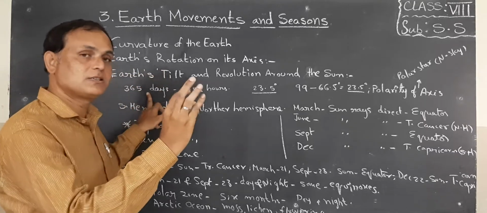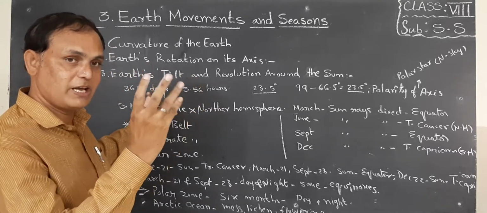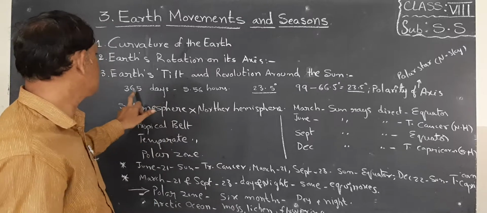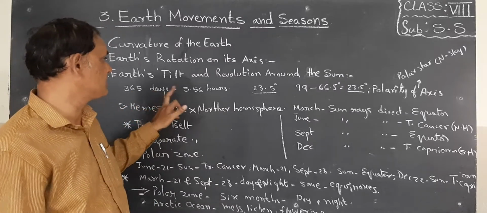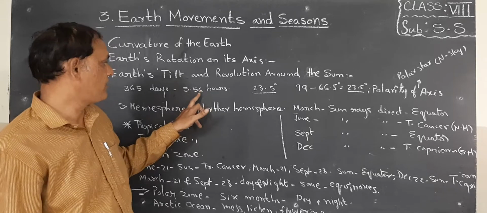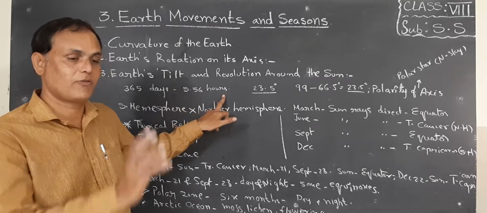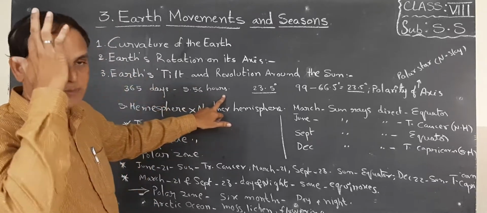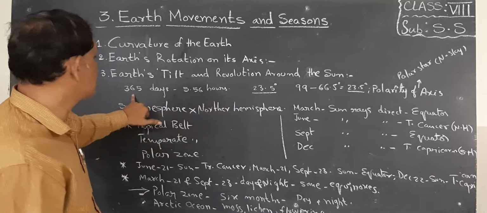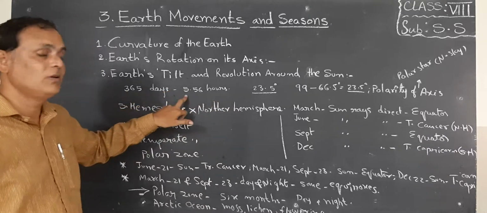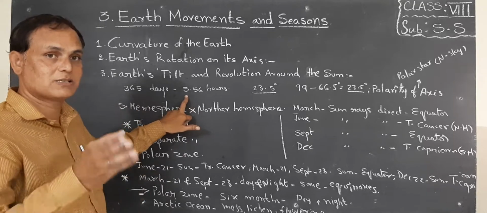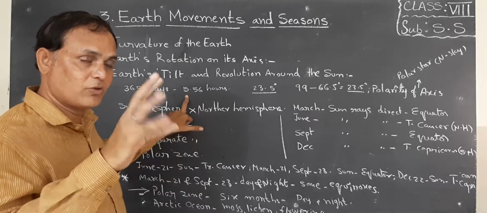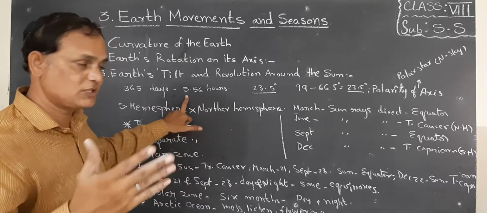Okay, next, children, how about the revolution? Rotation takes place in 24 hours, that is called one day, and when it is moving around the sun, one revolution takes 365 days plus 5.56 hours. So that is the one completion of the earth going around the sun. Now we consider this 1 year. The remaining hours we add every 4 years, that is called a leap year. In that leap year, especially in the month of February, 29 days are there. Okay, children, so we know this information.